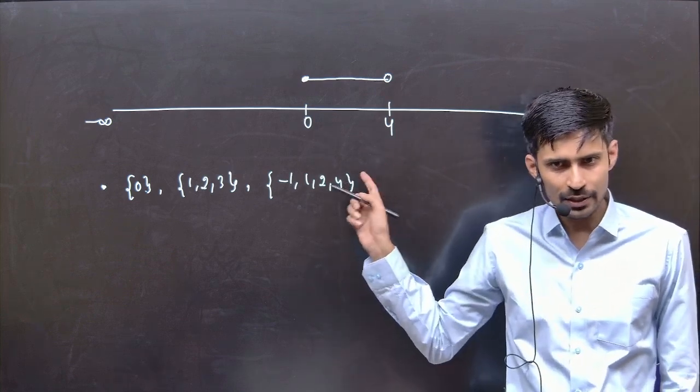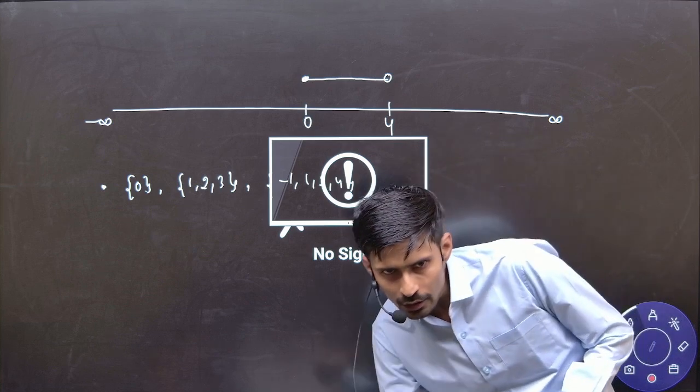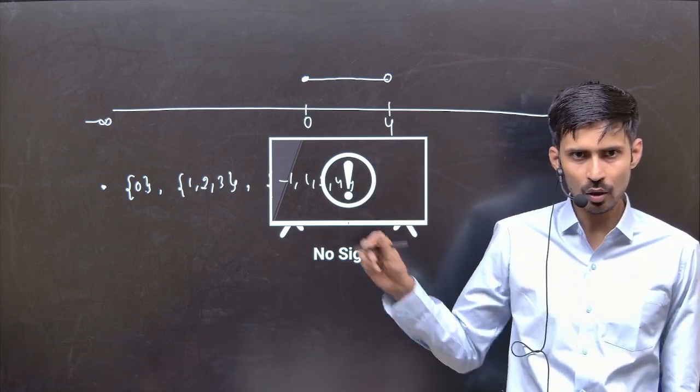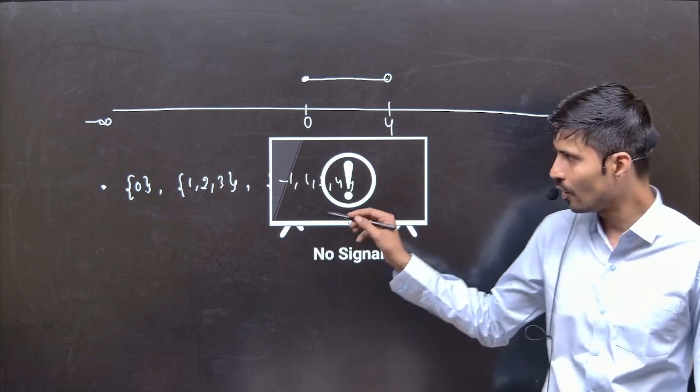Now tell me, is 2 included in this or not? Yes, 2.1. All the numbers between 0 to 4 are included in it. Yes or no? So now how will we write those numbers?